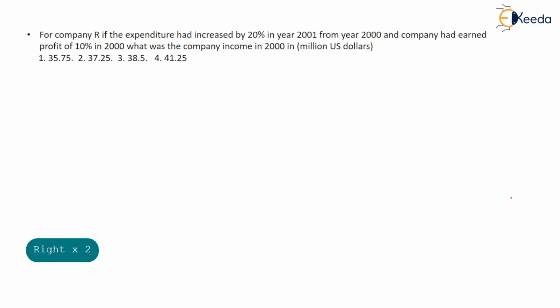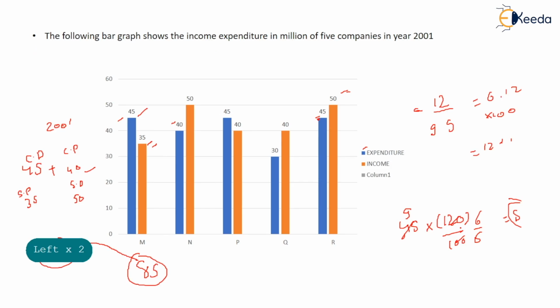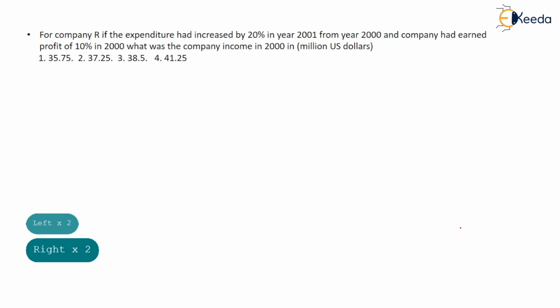20% in year 2000 from year 200, and the company had earned a profit of 10% in 2000. What was the company income in 2000? Okay, so this is a chart that provides us data about year 2000. It is given that for the company, the expenditure had increased by 20% in 2001.